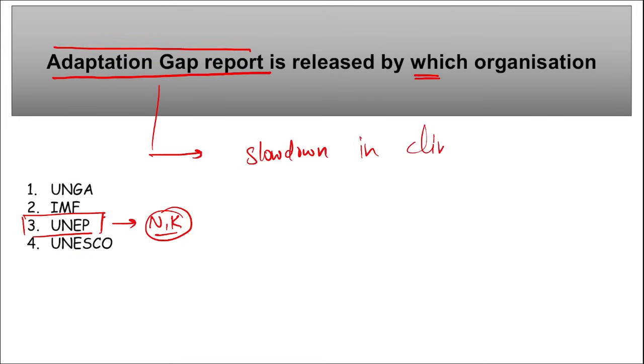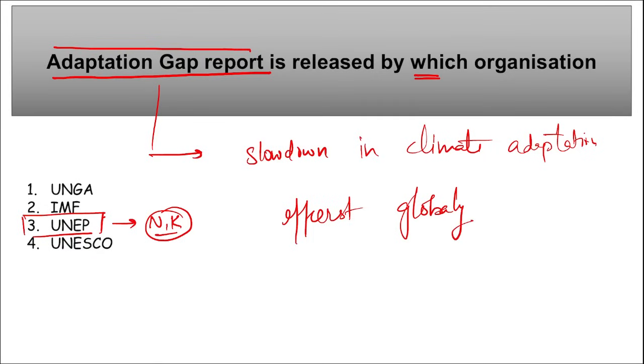in climate adaptation efforts globally. Right? That means the challenges that we are facing, we are not adapting to them, we are not changing our lifestyle, and we are not investing, or we are not proposing various initiatives that will tackle climate change. Correct? So, slowdown in the climate adaptation efforts globally.